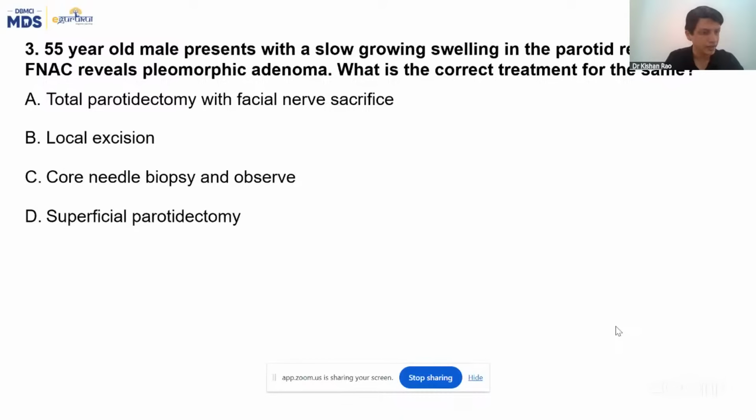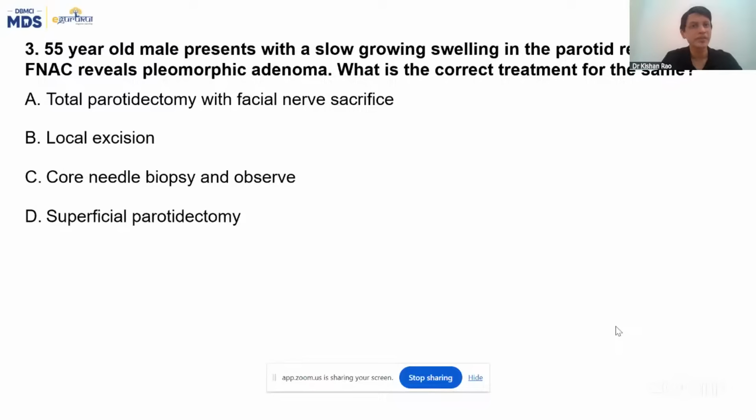So what's your answer? Is it total parotidectomy with facial nerve sacrifice for a benign swelling, or local excision, just locally taking it out, or core needle biopsy and observe, or superficial parotidectomy? All your answers are correct. Swapan, Amarendra, Florence, Shreya, all of you got it right. The answer is superficial parotidectomy.